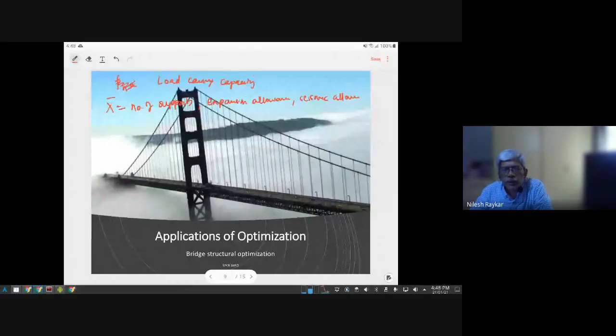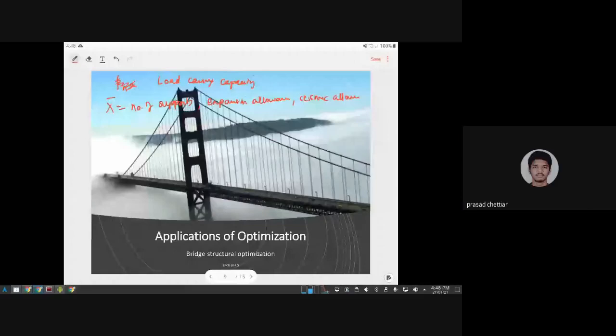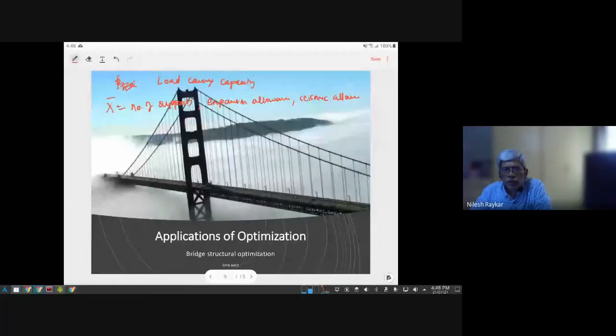But here we are saying we want to maximize the load carrying capacity. The drag should be minimum, so it becomes an objective function. As soon as you say it should be minimum, it is an objective. When you say drag should be less than something, it becomes a constraint. And if you are saying that it should be minimized, we should minimize it.